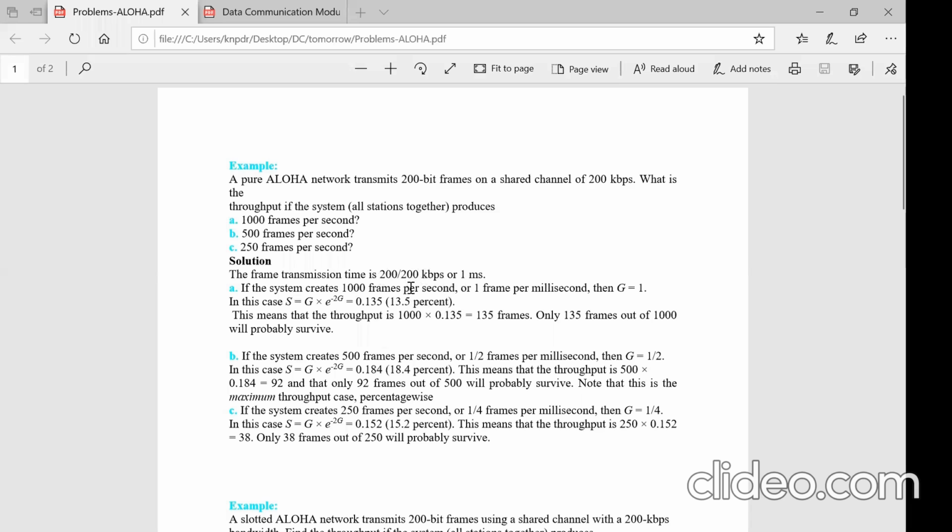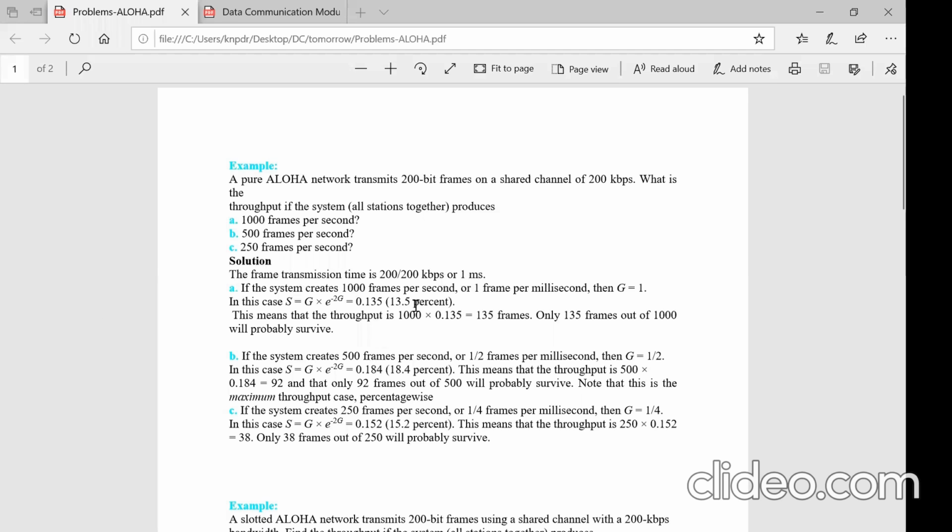Now if you calculate this, 200 will cancel. In the denominator, you will have 10 to the power of 3. If you take it to the numerator, it is 10 to the power of minus 3. So that is nothing but 1 millisecond is the frame transmission time.